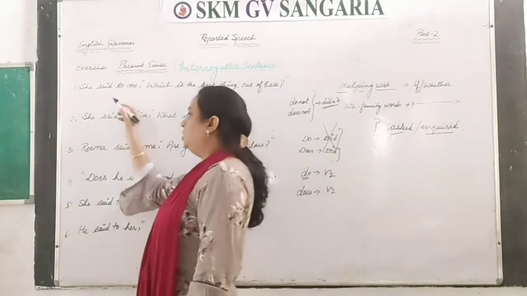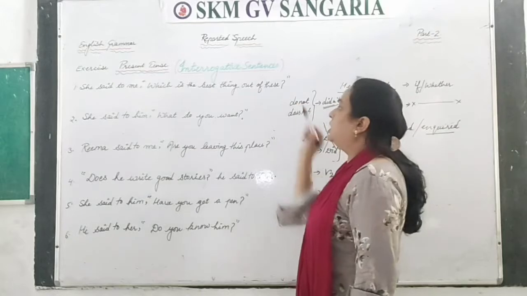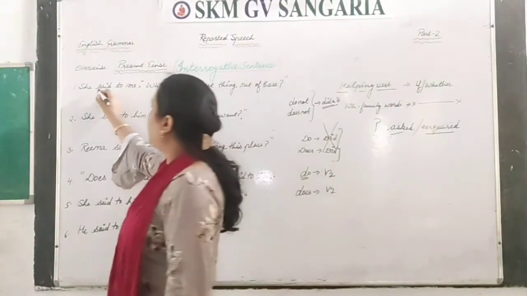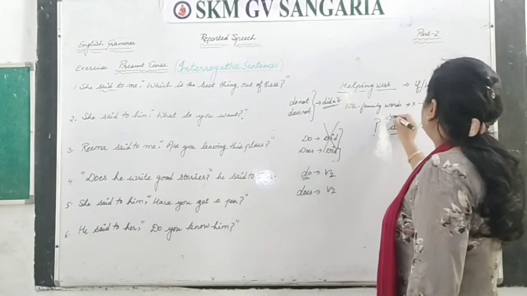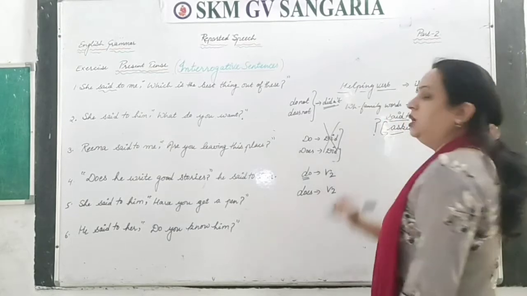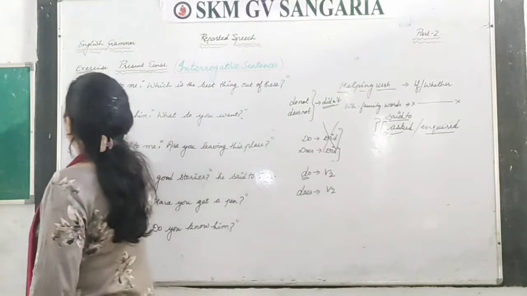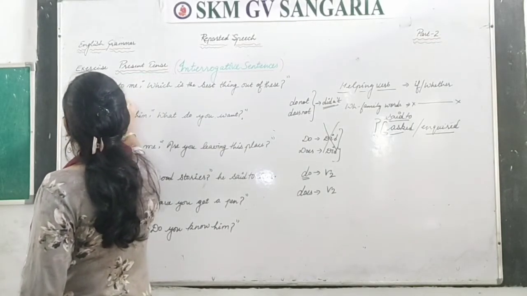So here it is given, she said to me, which is the best thing out of this, right? So here what you have to do, the said to you have to change. I have told here this said to or said you have to change into asked or inquired, right? So what is the answer here? She asked me.